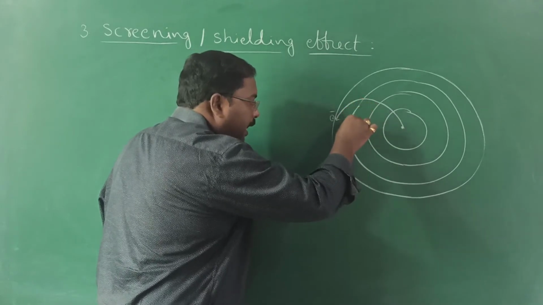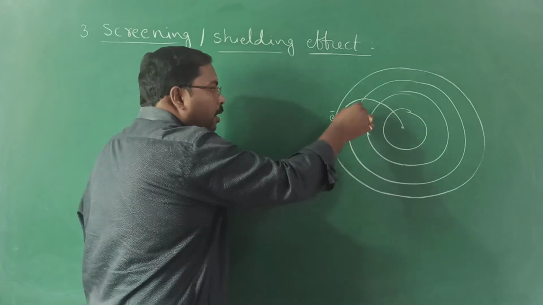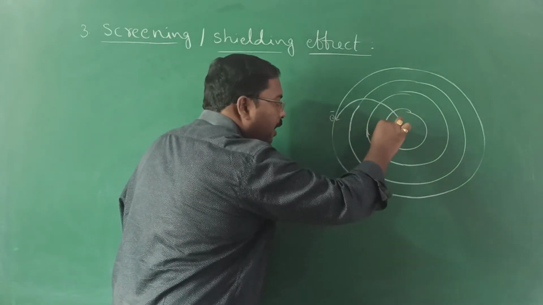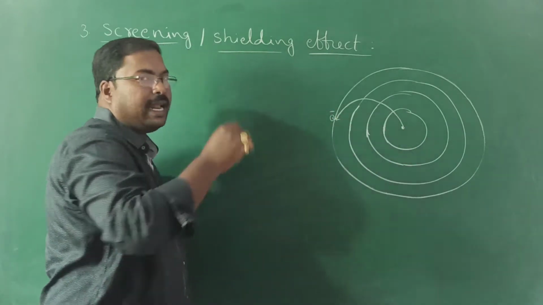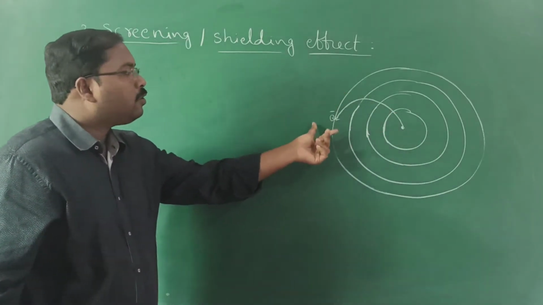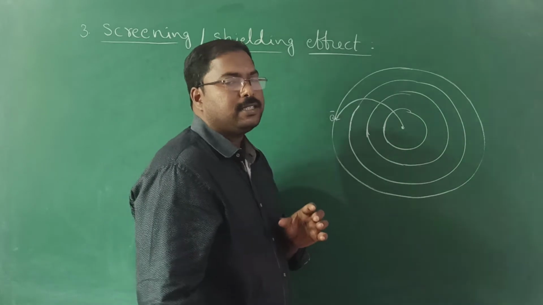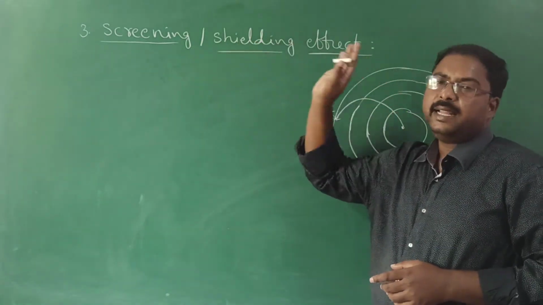Here the inner electrons, meaning the electrons present in the inner shells, act like a screen between the nucleus and the outermost electron. Due to that, the effect of nucleus on the outermost electron decreases. This effect is known as the screening effect or shielding effect.